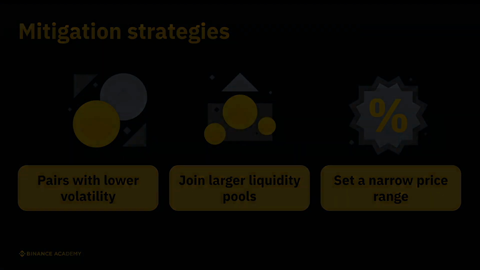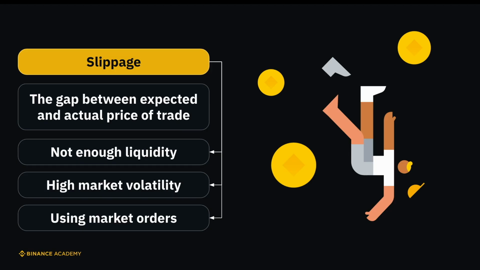Now, let's discuss slippage, which is the gap between the expected and actual executed price of a trade. Slippage may occur when there is not enough liquidity to complete your order or during times of high market volatility. It usually happens when using market orders.